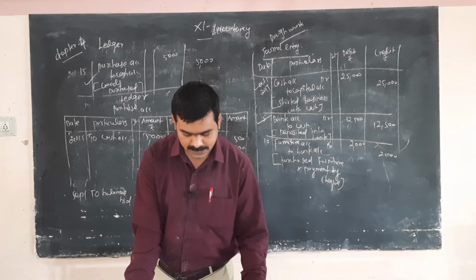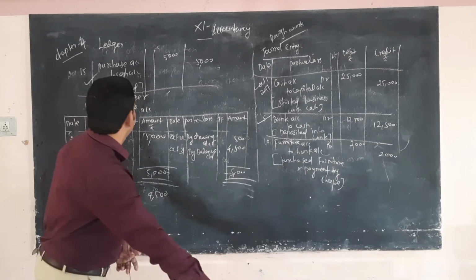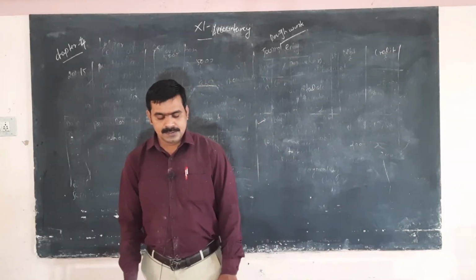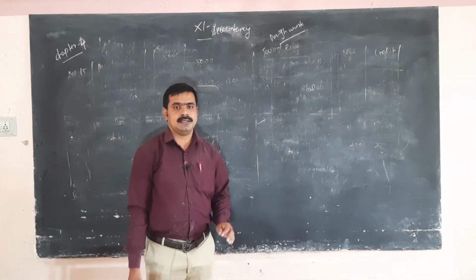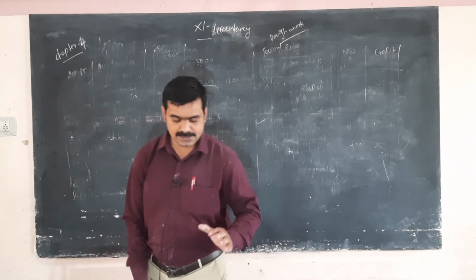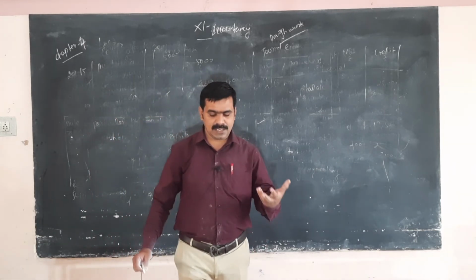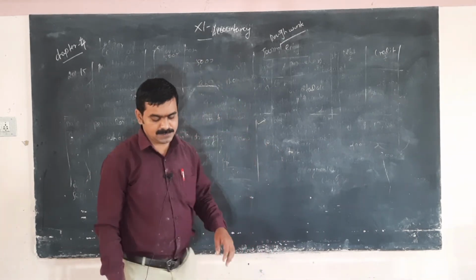Sum number 10 is homework. Next video we are going to see about sum number 9, but now we are going to see about sum number 11.